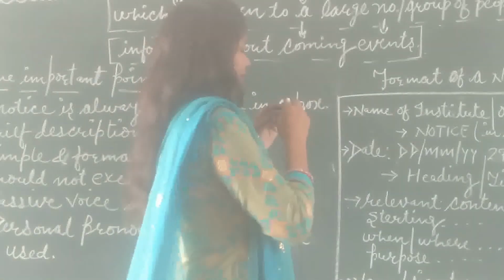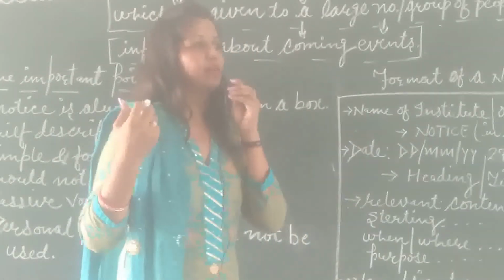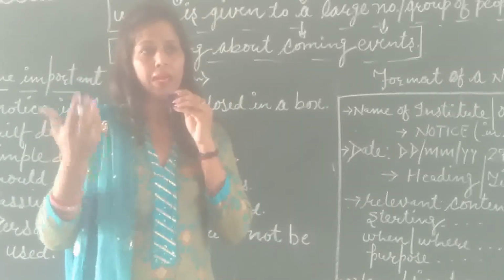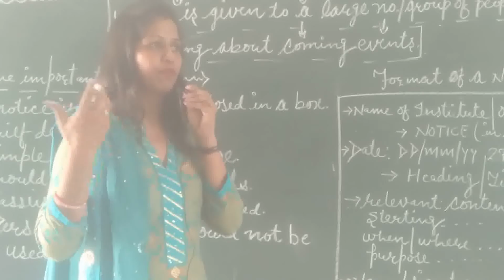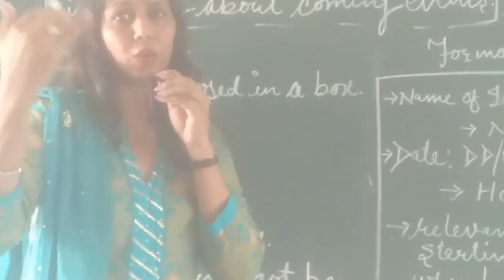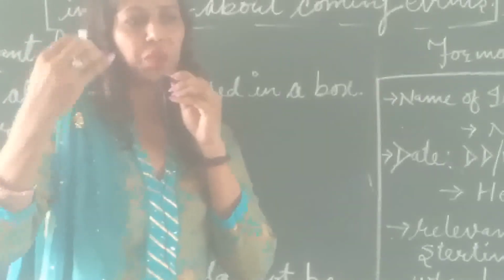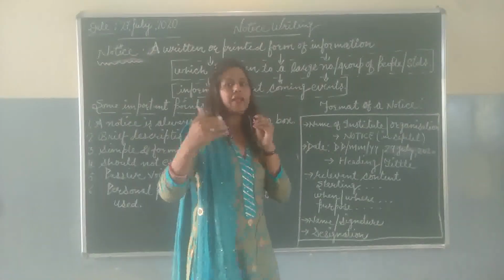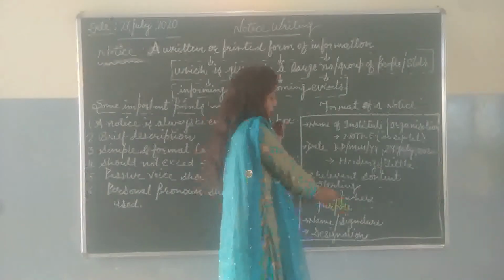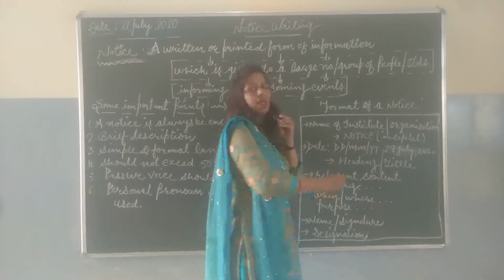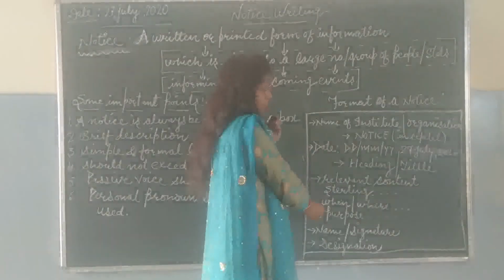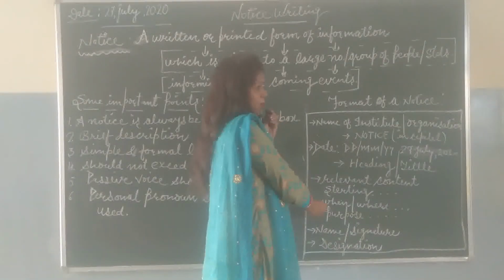And the next point is here, when and where. When we are informing the students about any competition or activity, we have to write like this: this competition will be held on Saturday at 10 a.m. till 11 a.m. We have to write the venue, time, day and date also. And we have to write the purpose behind it.